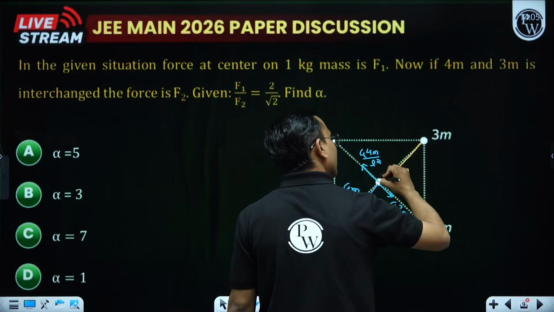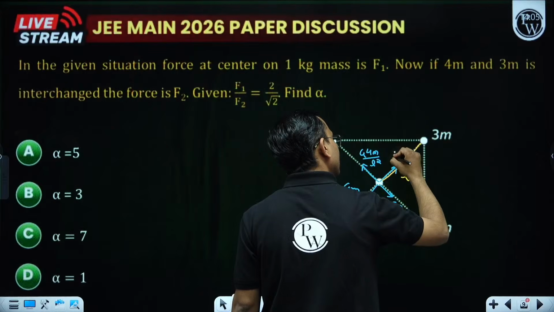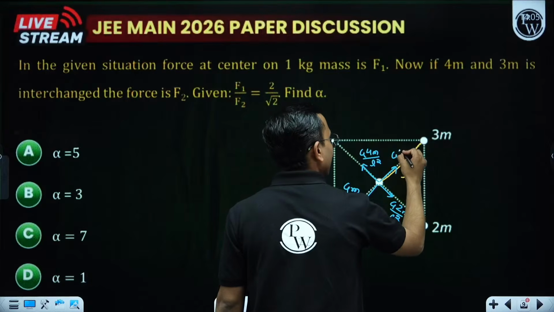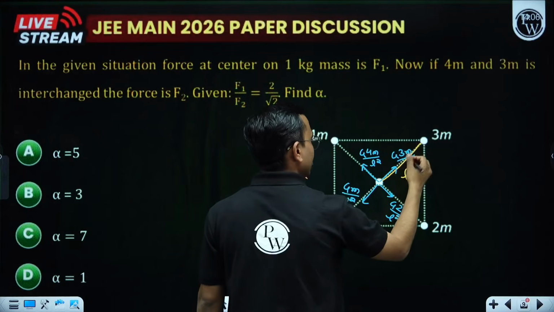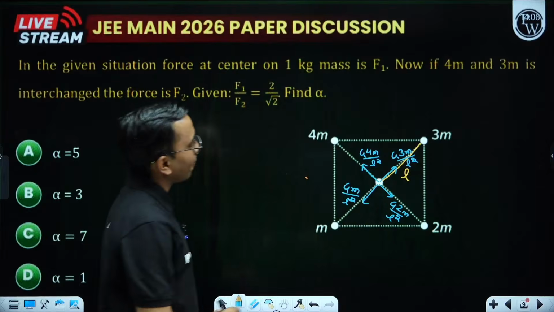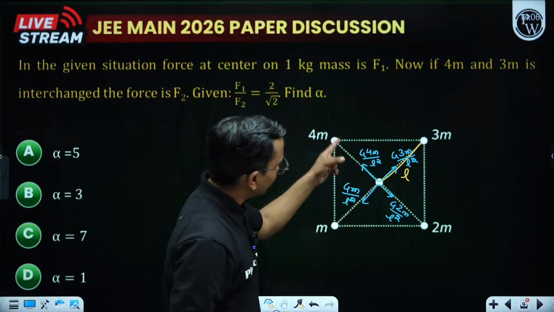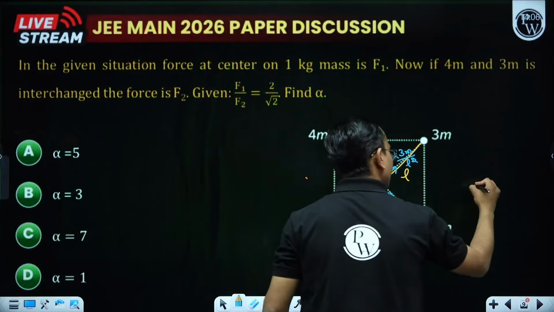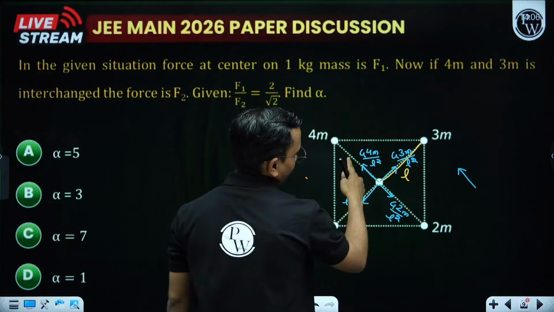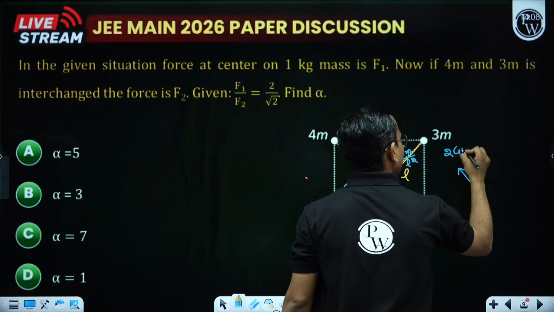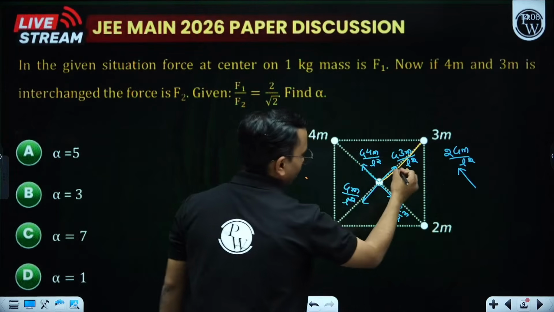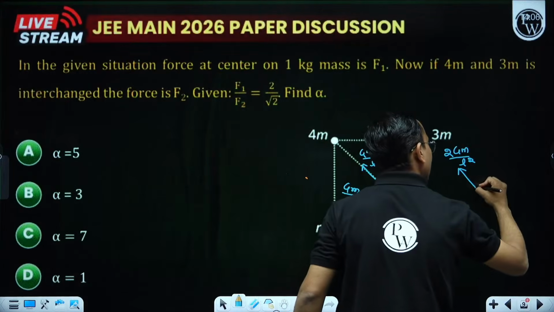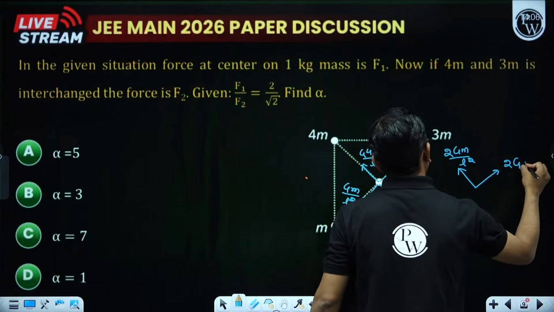This 3m will apply force towards it. How much? G into 3m divided by L square. Now this is 4 times, this is 2 times. So the resultant of these two will be in this direction. How much? Twice. So 2 Gm by L square. Now these two are opposite. So this is 3, this is 1. So 3 minus 1 is 2. So here we are having 2 Gm by L square.